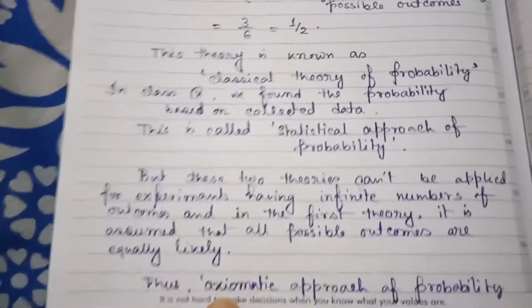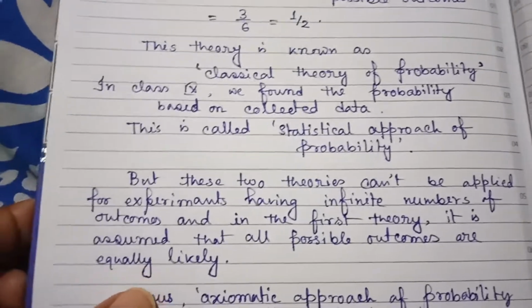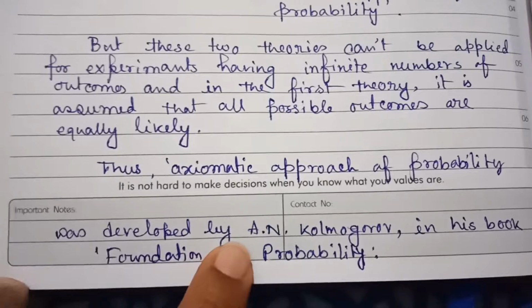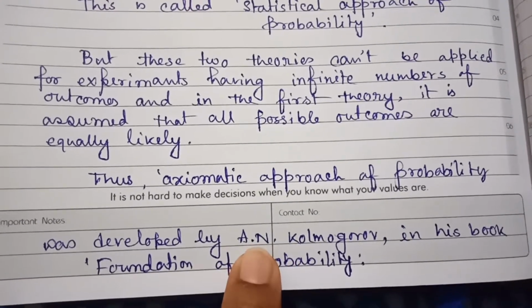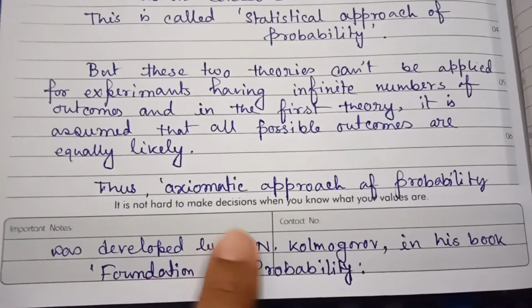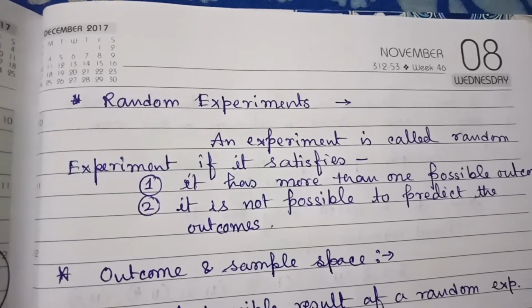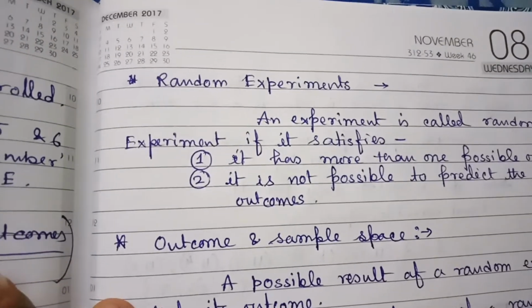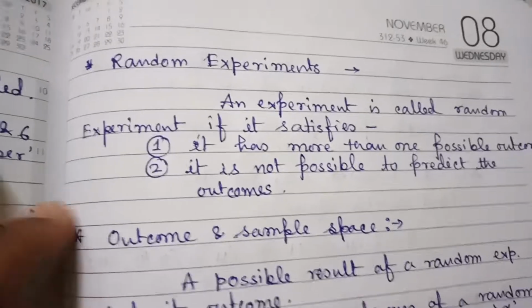Thus the axiomatic approach to probability comes in here. It was developed by the Russian mathematician A. N. Kolmogorov. In his book he wrote the theory that is the foundation of probability. Now coming to this chapter, there are some very important parts without which we cannot proceed.